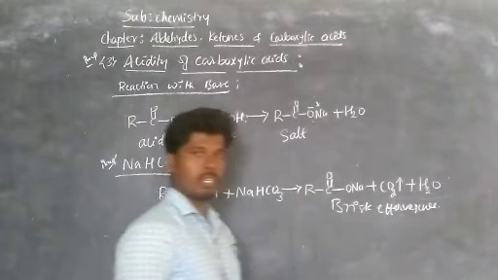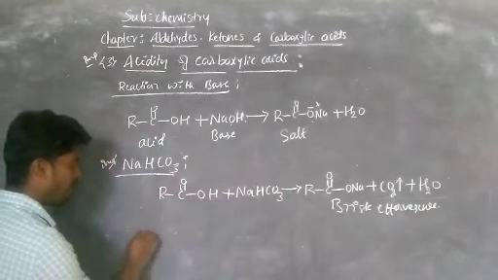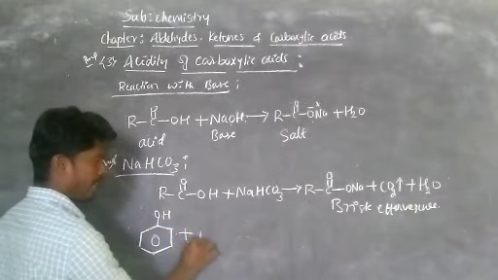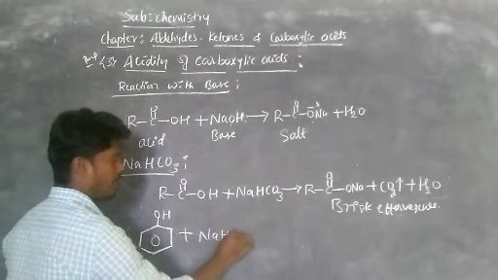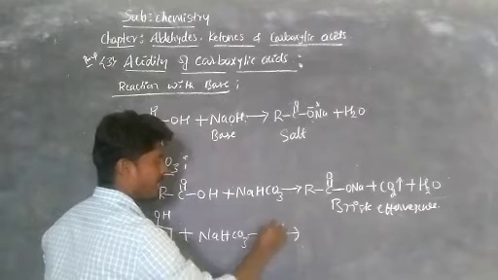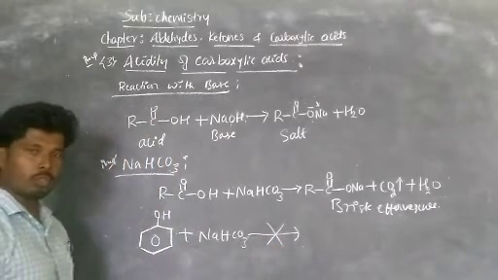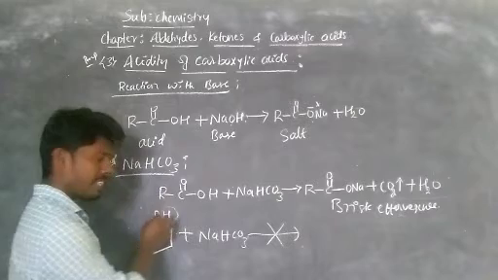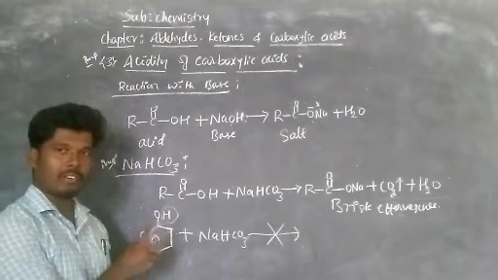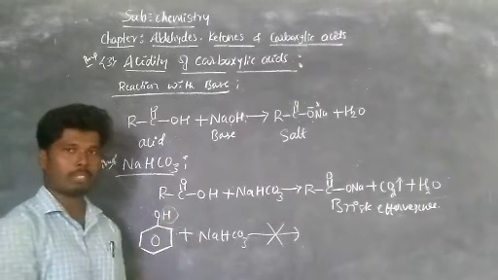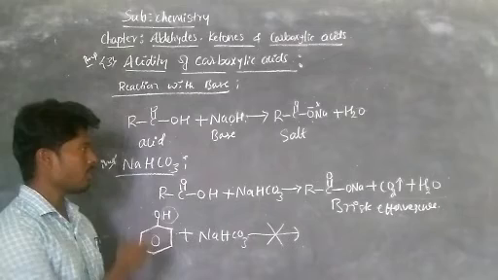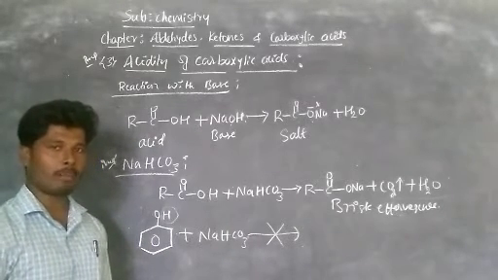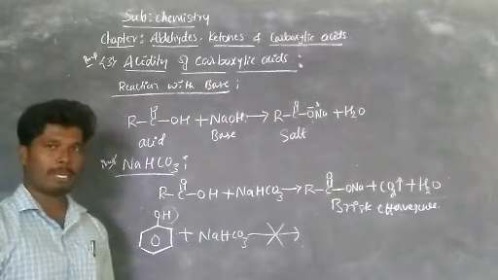Brisk effervescence. So observe, similarly if we are taking phenol, this OH, this phenol reacts with sodium hydrogen carbonate. The reaction doesn't occur. Okay, that confirms that in phenol, this proton is not acidic, or it is slightly acidic compared to the carboxylic acid. Okay, this is the confirmation of presence of acidic proton in carboxylic acid by some chemical reactions.